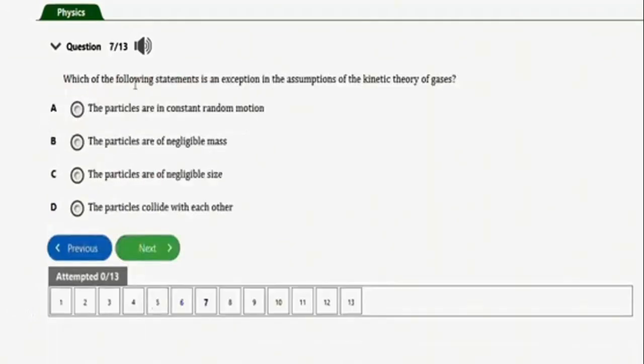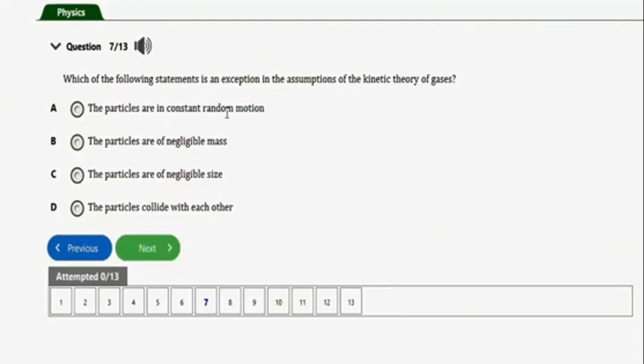It says, which of the following statements is an exception in the assumptions of the kinetic theory of gases? We have option A, the particles are in constant random motion. B, the particles are of negligible mass. C, the particles are of negligible size. D, the particles collide with each other. So we are asked which of the following statements is an exception.